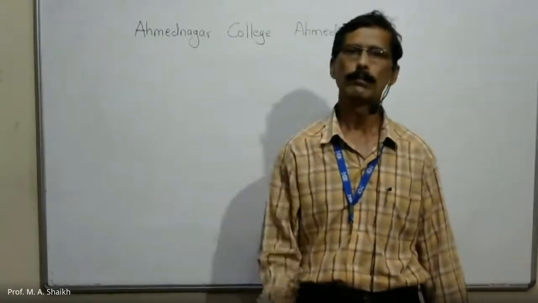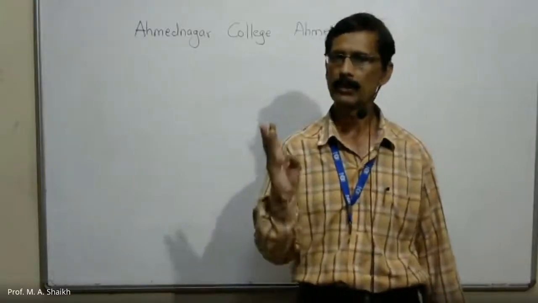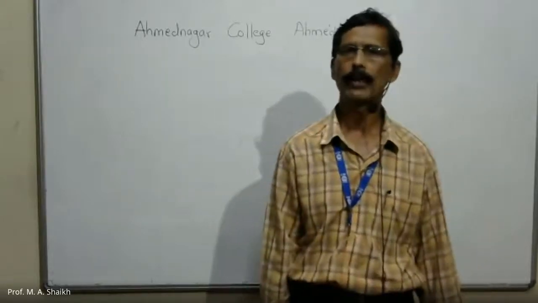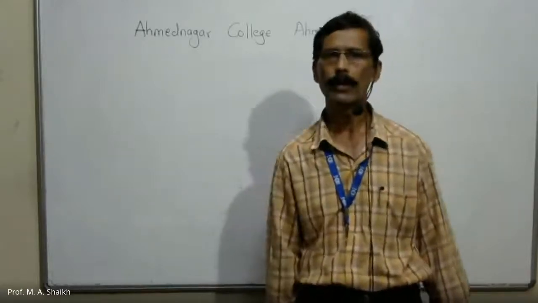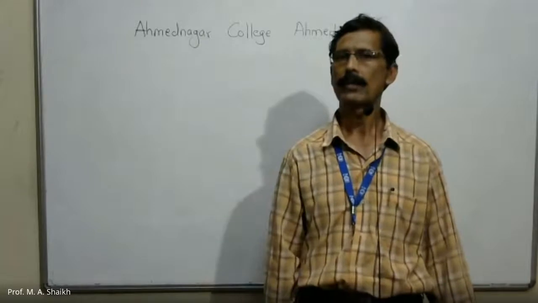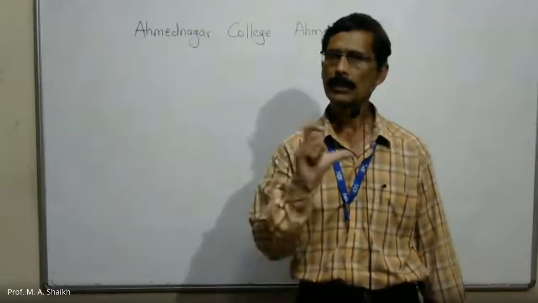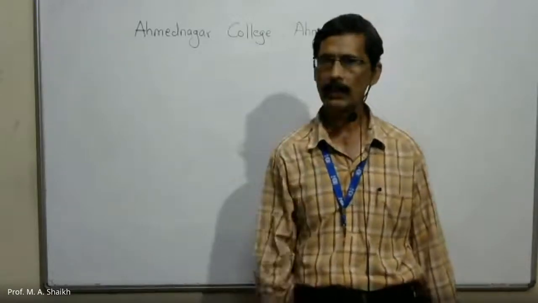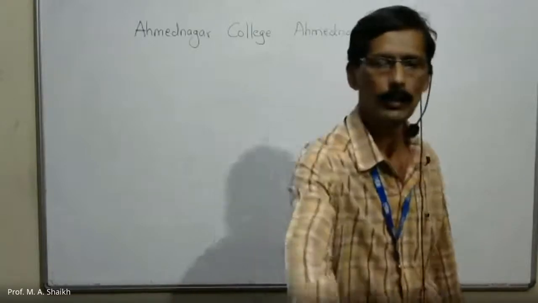Now, one more example we will take. It is not given on the slide. Pressure is a state function. Pressure, temperature, volume are the state functions. Pressure is a state function, therefore we can find the change in pressure. How to show the change in pressure? Delta P. How to find delta P? P2 minus P1. What is P2? Pressure at the final state, and P1 is pressure at the initial state. In this chapter, in chemical thermodynamics, you have to keep in mind that 1 is the number for the initial state and 2 is the number for the final state. Okay, now we'll skip to the next slide.